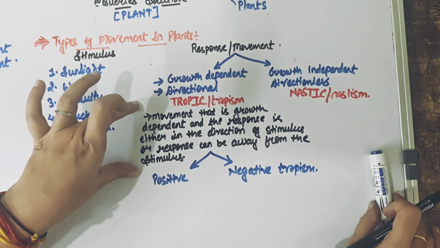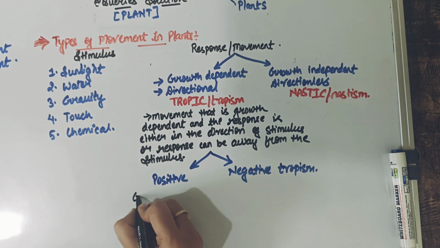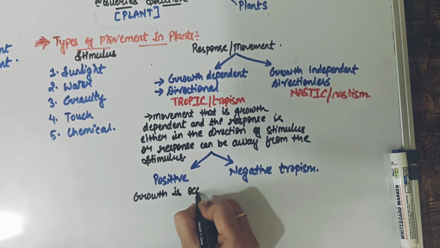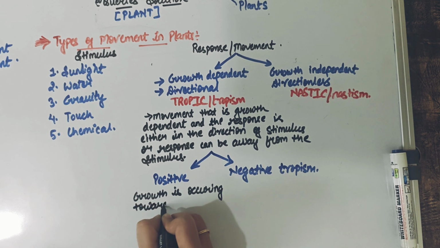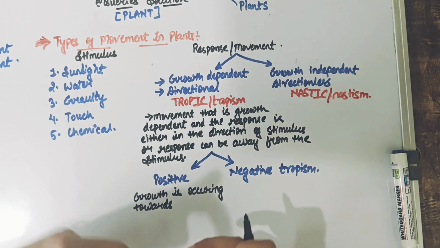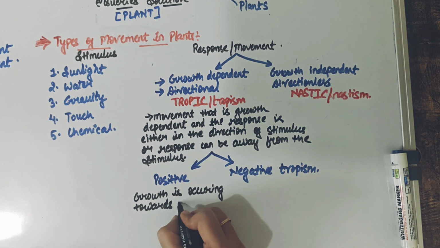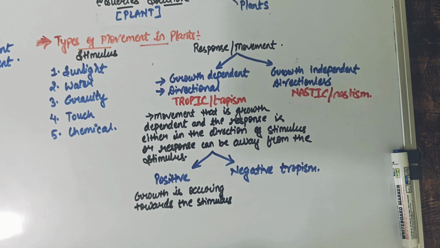Positive tropism means what? Here the growth is occurring towards the stimulus. So whatever the direction of the stimulus is, in the same direction the growth is also happening. So growth occurring towards the stimulus is something we say as positive tropism.